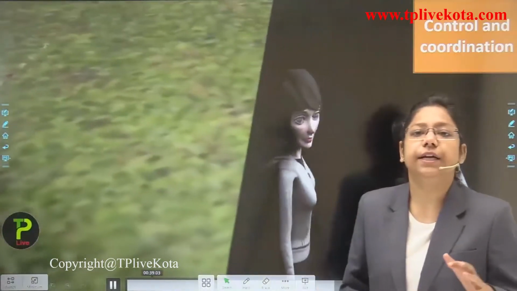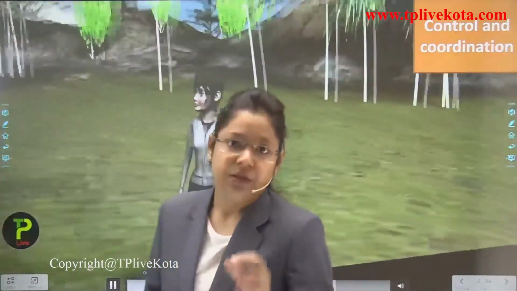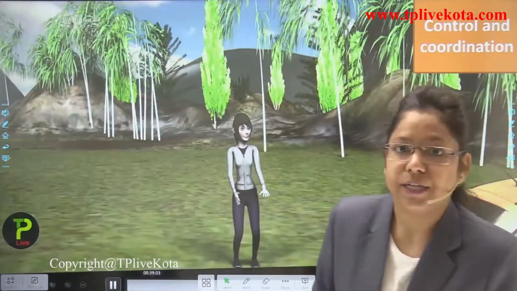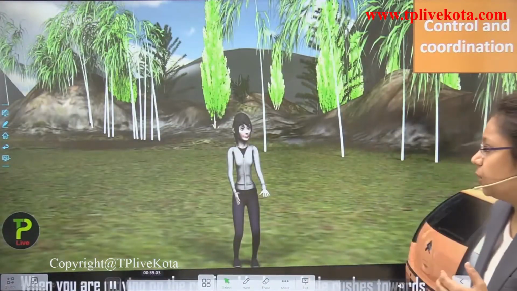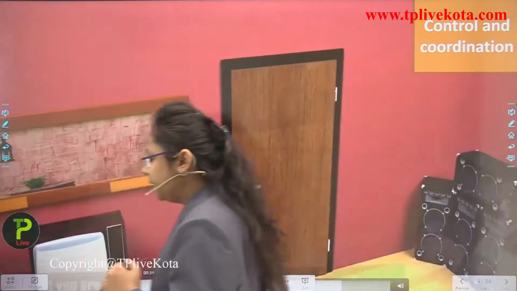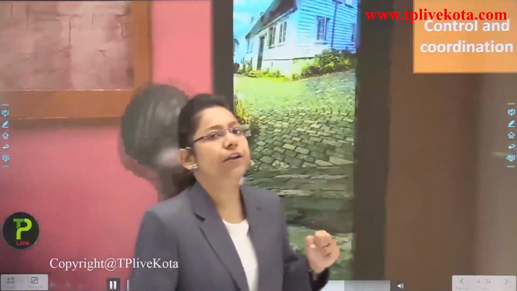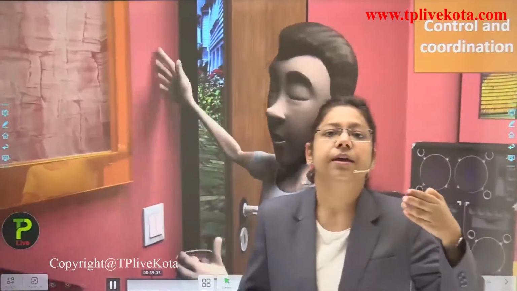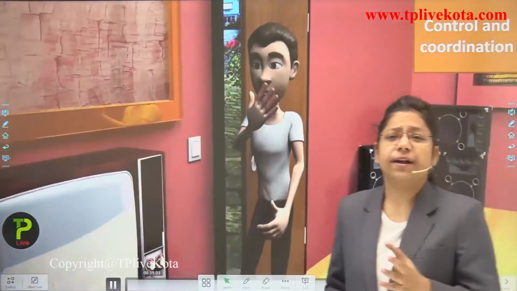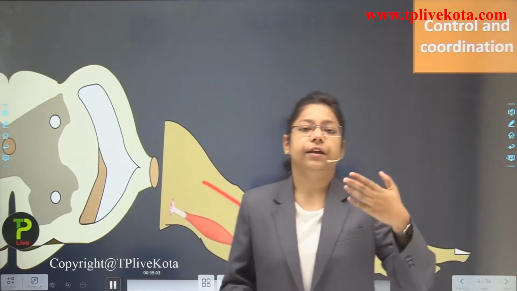Now I want to take an example of a reflex action, which is totally coordinated by the nervous system of a human body. How does it take place? If you enter your house and your fingers come under the door, you feel pain inside your fingers. Why are you feeling the pain, students? Because the pain receptors are present under your skin, in your hands.